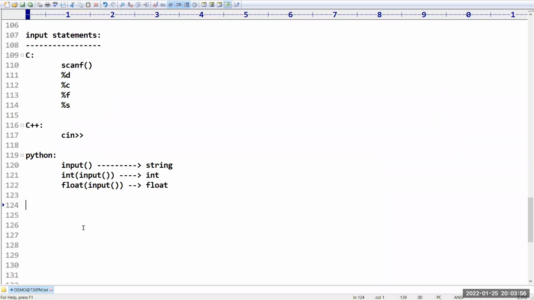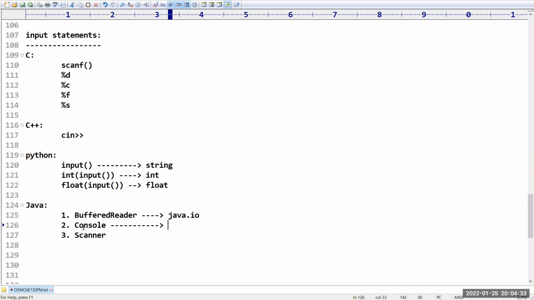Next, what about Java? In Java, there are three ways of reading data. The first one is the BufferedReader. Second, you can go with the Console. Third, you can go with the Scanner class. The purpose of BufferedReader is, first of all, it is available in the java.io package.